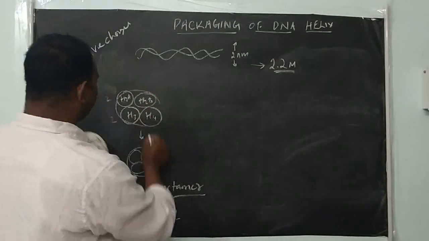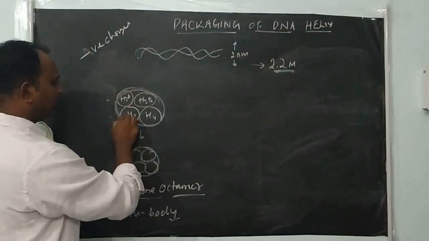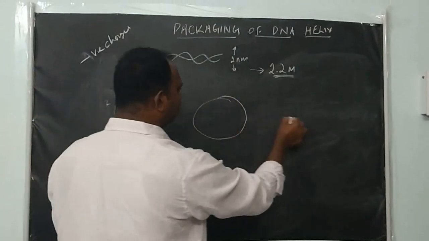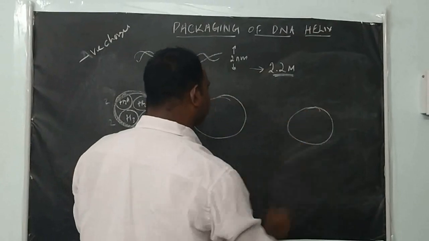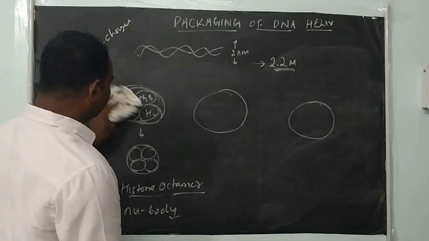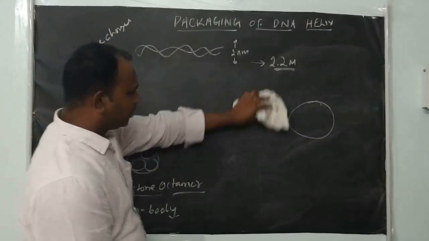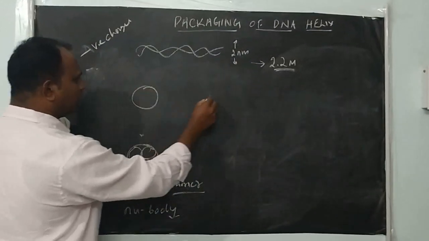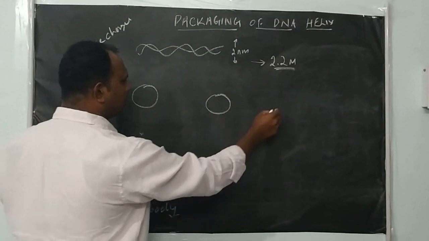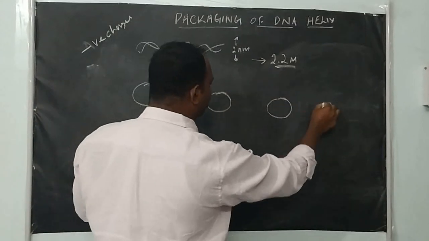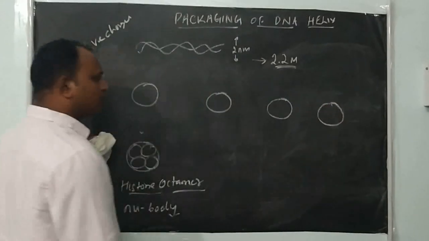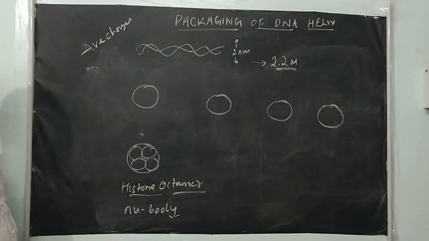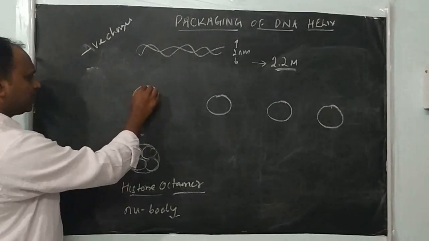Here is one histone octamer, and here is another. Just for demonstration purposes, I will draw small ones. The cell uses many histone octamers, and how many it uses depends on the length of the DNA.